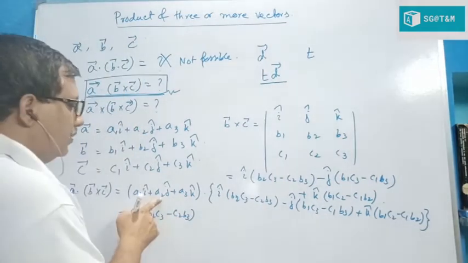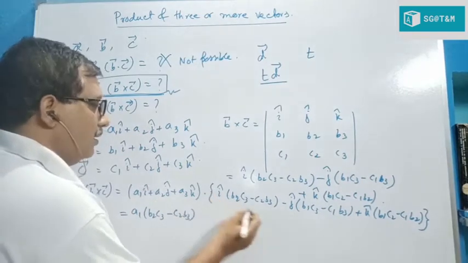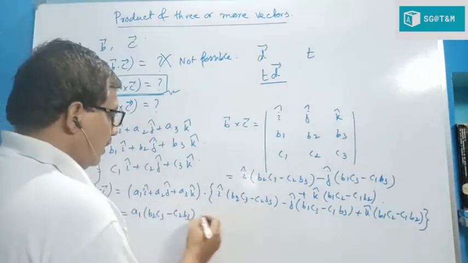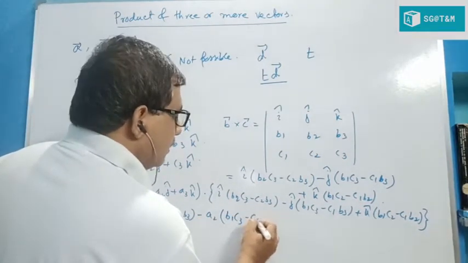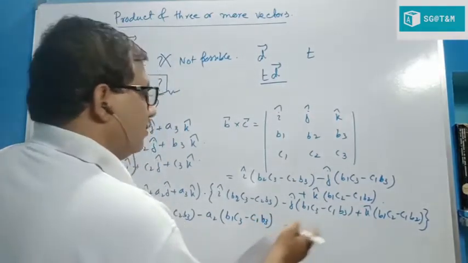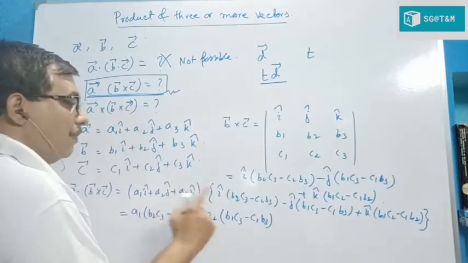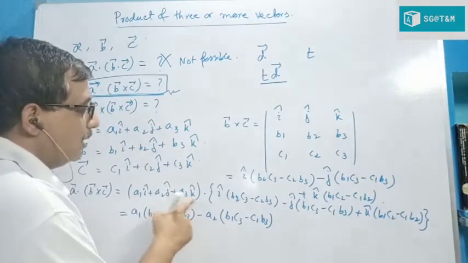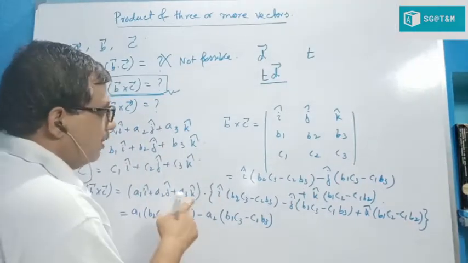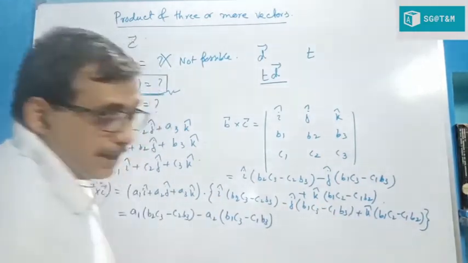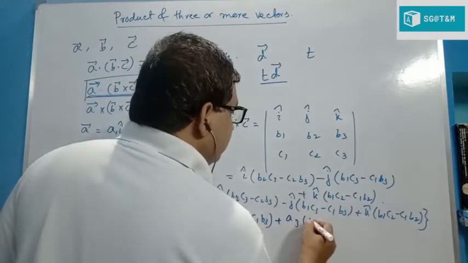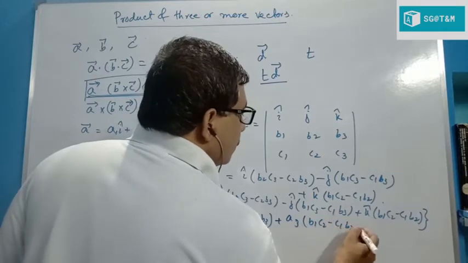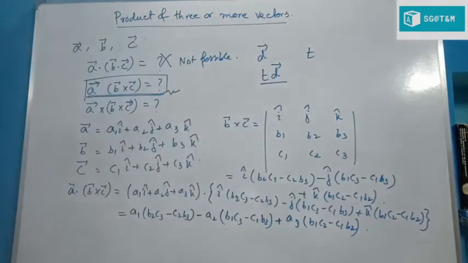Okay. Next, this multiplied with dot product with j: j dot i is 0, j dot j is 1, so minus A2 into (B1 C3 minus C1 B3). Next, this multiplied with the other term: k dot i is 0, k dot j is 0, and k dot k is 1, so we get plus A3 into (B1 C2 minus C1 B2). So after A dot B cross C, we get this one.